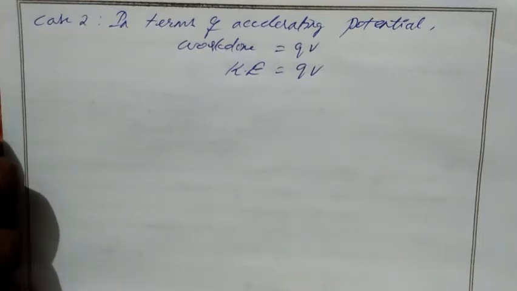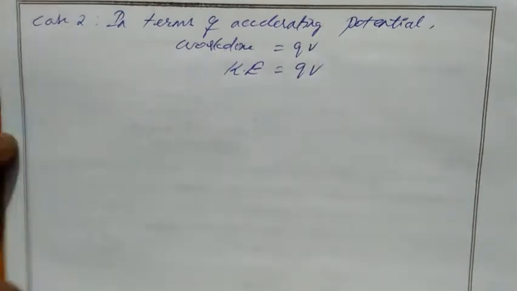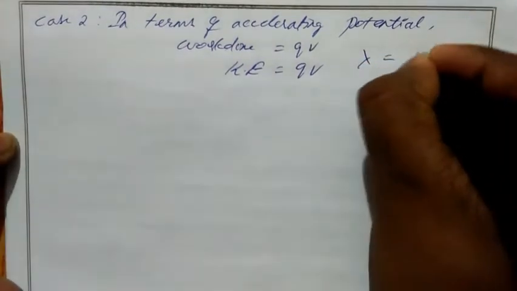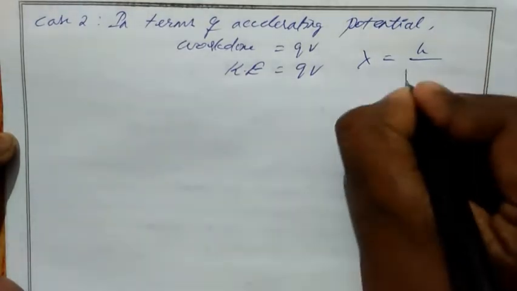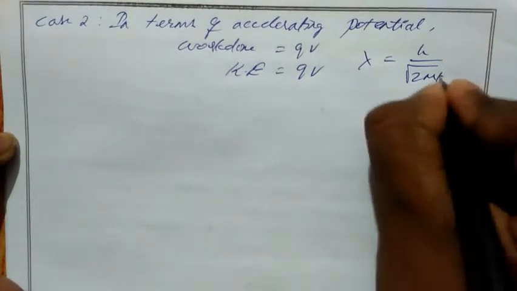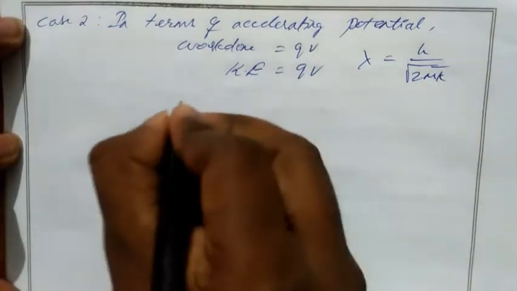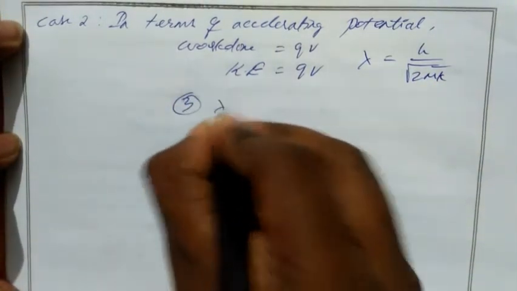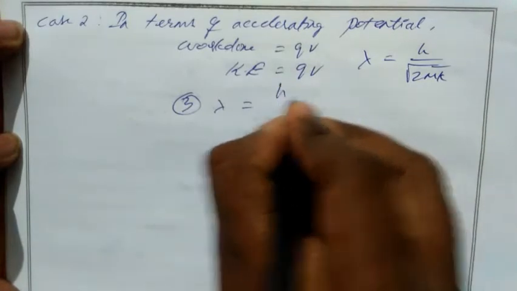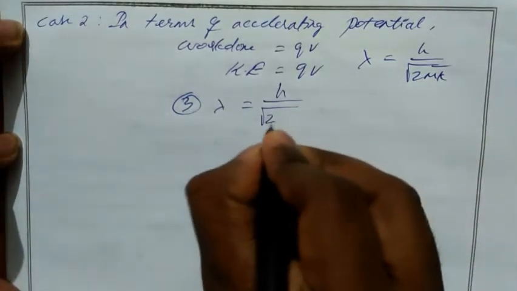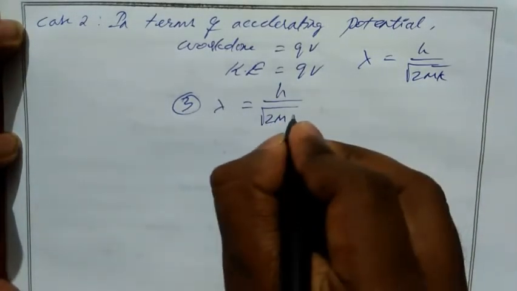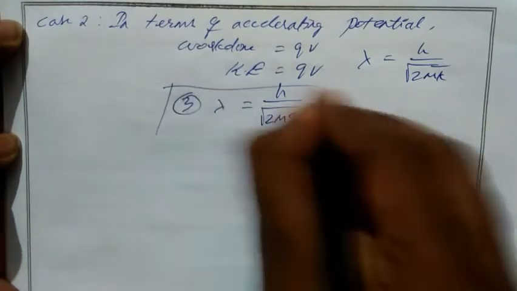And what is the formula for lambda? We know lambda equal to h by root 2mK. Instead of K, kinetic energy, substitute QV. So we have the third equation, lambda equal to h by root 2mQV.